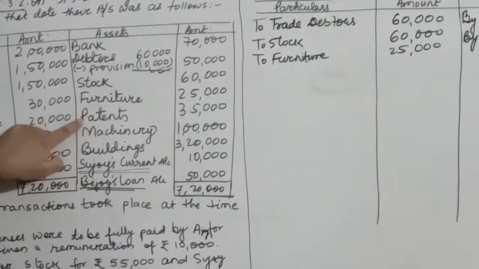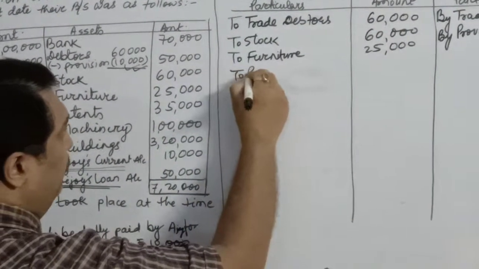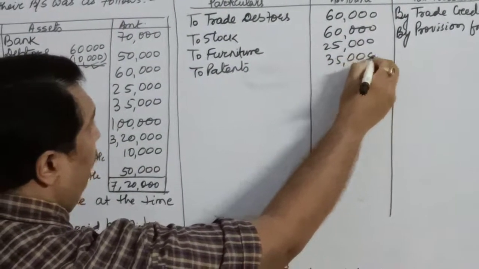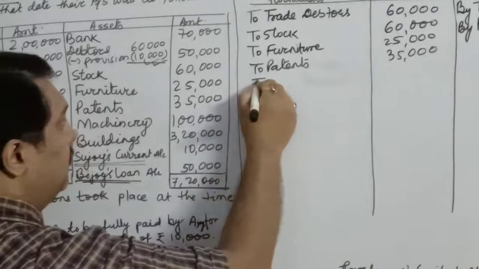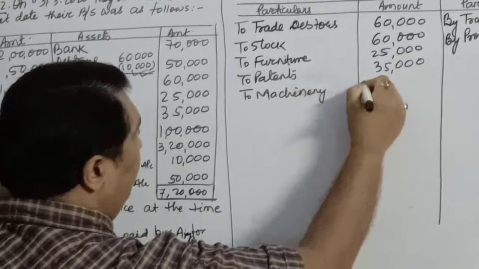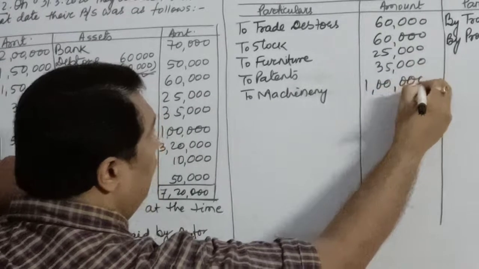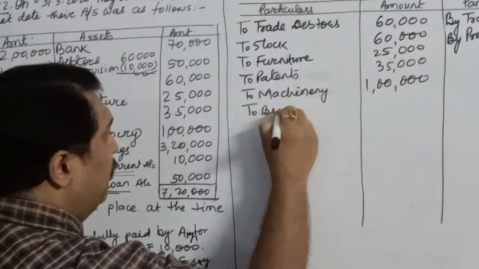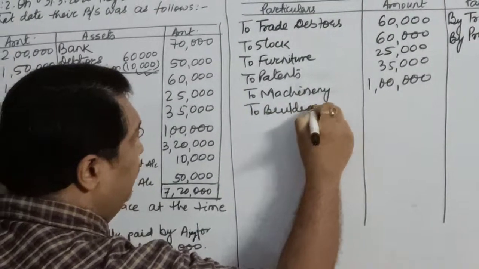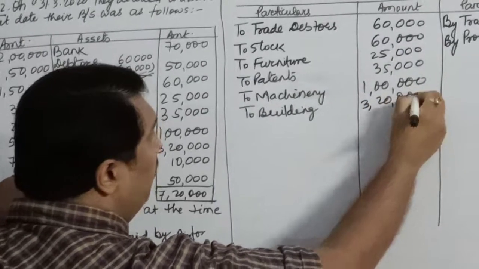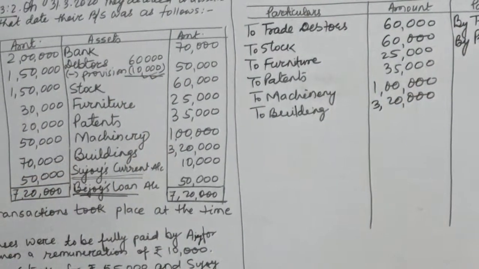After this we have patents, so I will write to patents 35,000. I have machinery, so I will write to machinery rupees 1 lakh. Next to it is building 3,20,000. That means all the assets must be transferred individually. I would request each one of you to transfer all the assets individually.